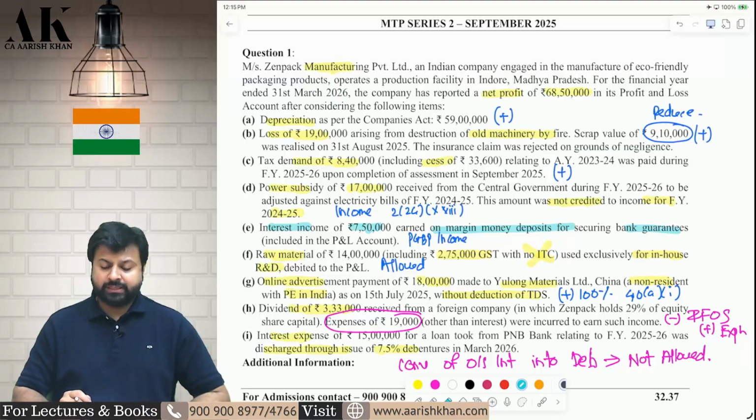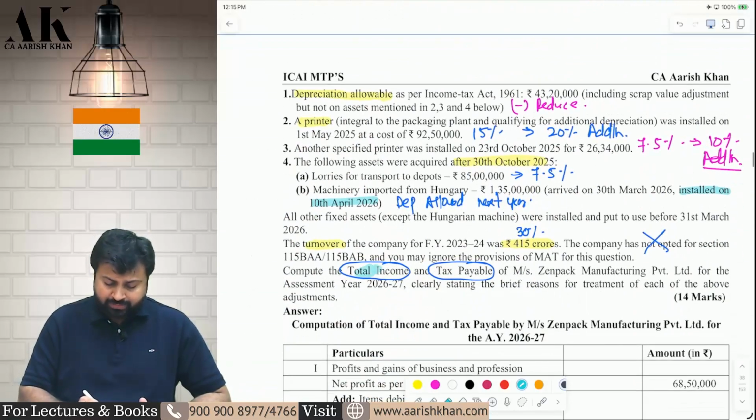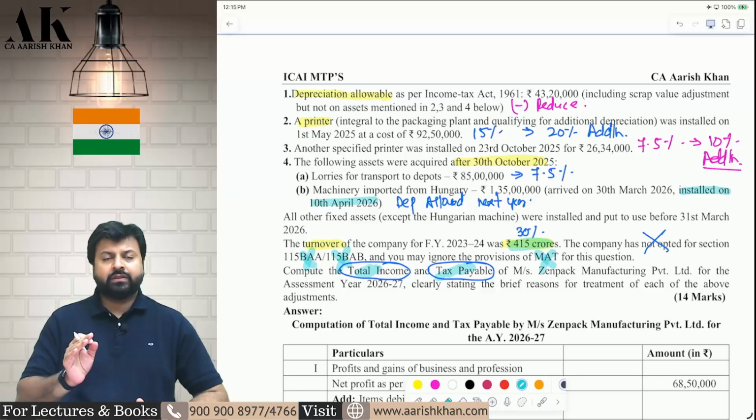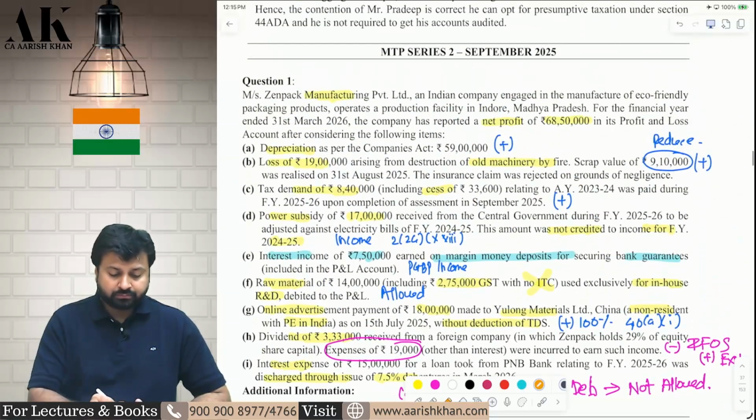Let's go ahead with MTP Series 2 September 2025. The very first question is on total income. Let's see what they are asking. They are asking total income and tax payable as per the normal provision. No 115BAA, no 115BAB, no MAT, nothing. The turnover of last year is 450 crore. Therefore, the tax rate will be 30%. Okay, now let's start with the discussion.